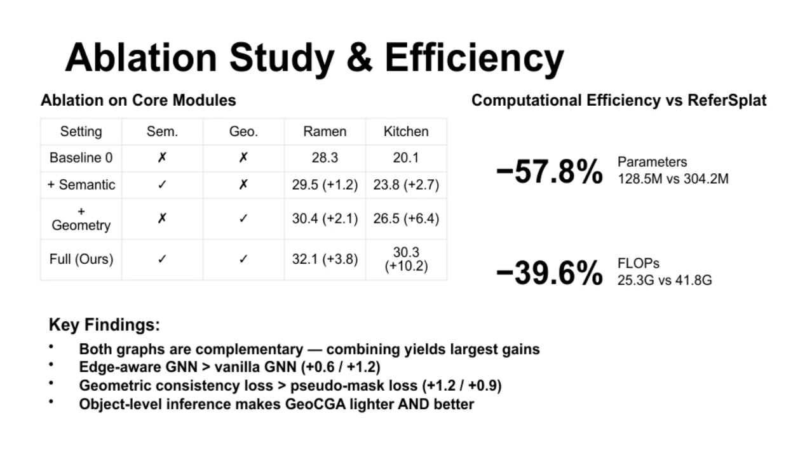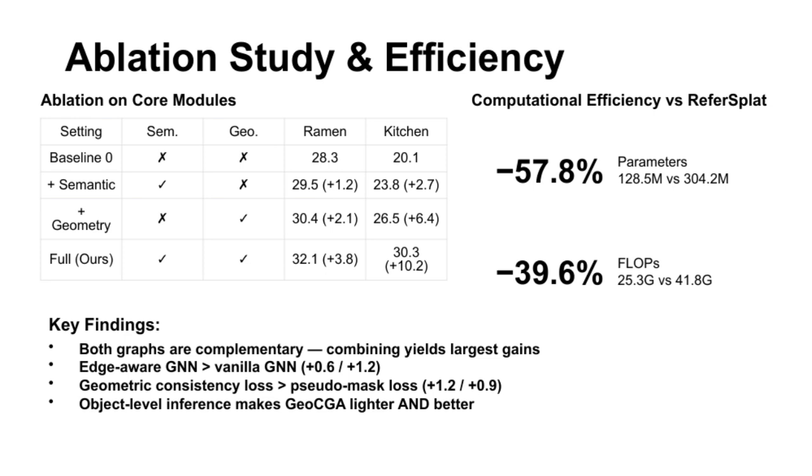On the right side, we assess computational efficiency compared to the reverse-splat method. Our approach reduces the number of parameters by about 57.8%, from 304 million down to approximately 128 million. Similarly, the floating point operations per second, or flops, decreased by around 39.6%, from 41.8 billion to 25.3 billion. This efficiency gain largely results from performing inference at the object level rather than the Gaussian level, alongside using a lightweight graph convolutional network module.